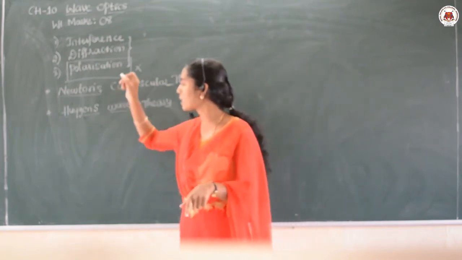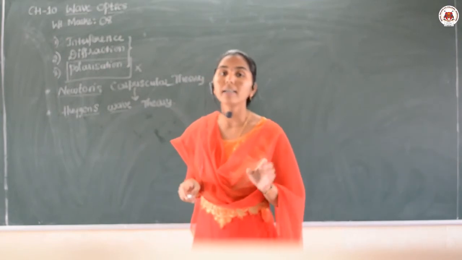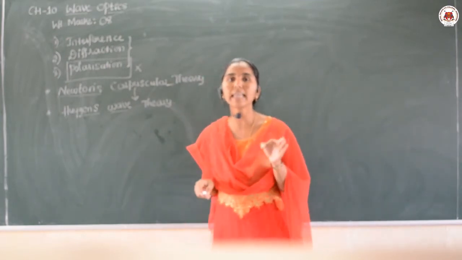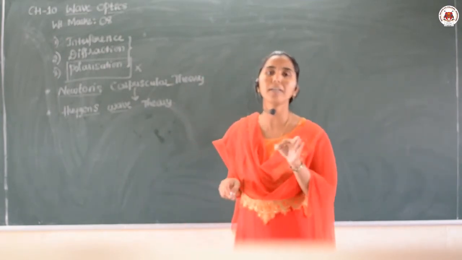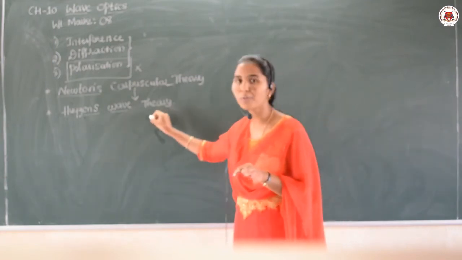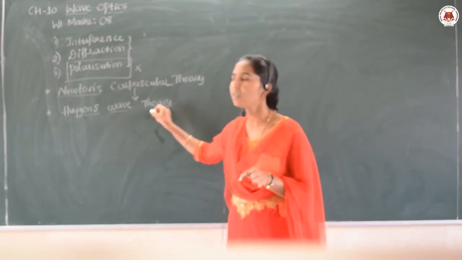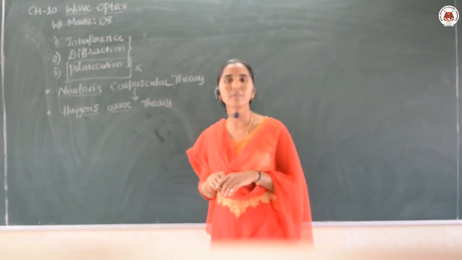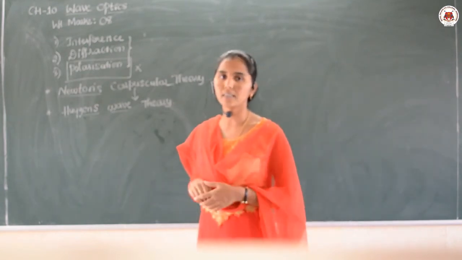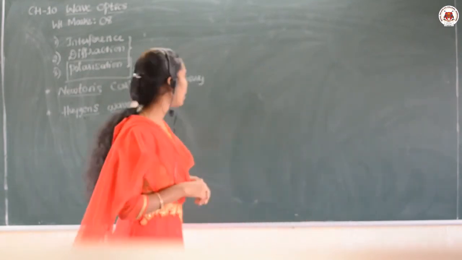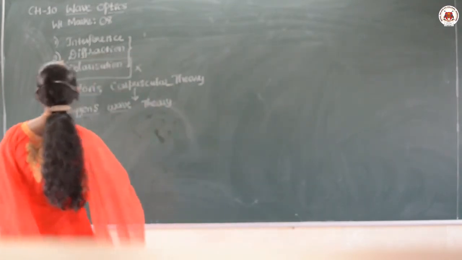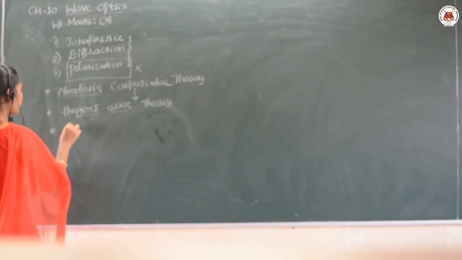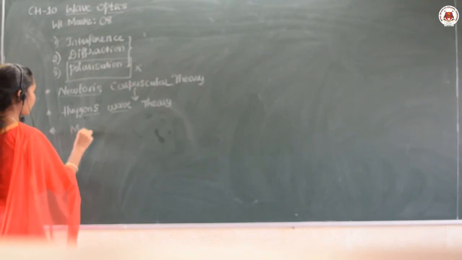So here that point was proved, but the existence of the hypothetical medium ether was not proved experimentally. So this Huygens wave theory also cancelled. Okay, so next we move to Maxwell's electromagnetic theory.